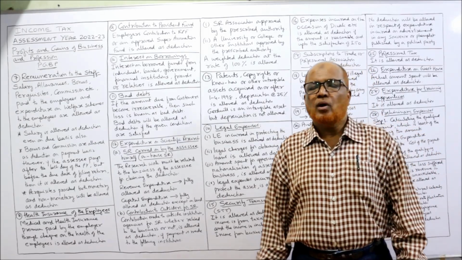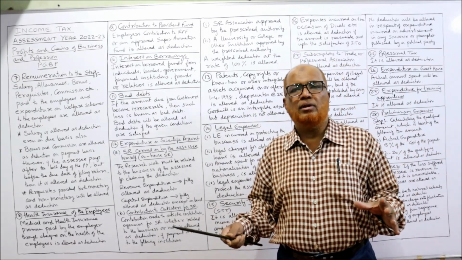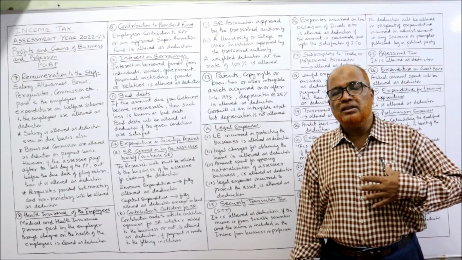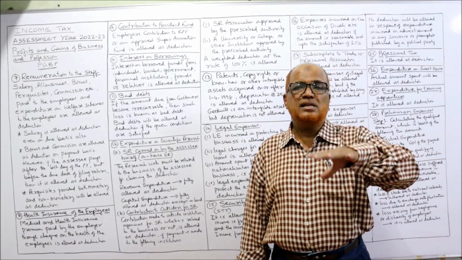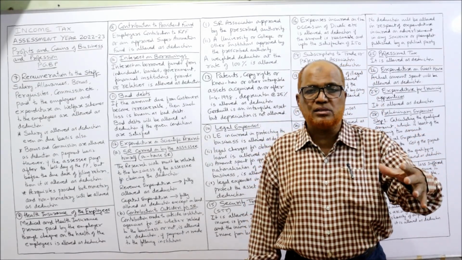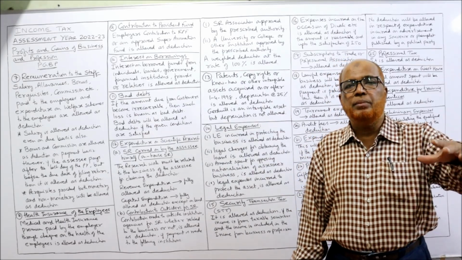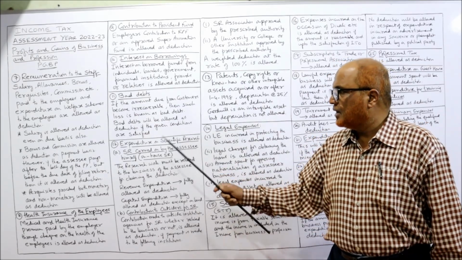But in the problem, all the conditions may not be given. So we have to make the assumption that the assessee has satisfied all the conditions. So bad debts can be allowed as deduction.